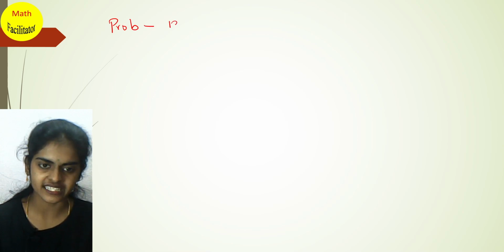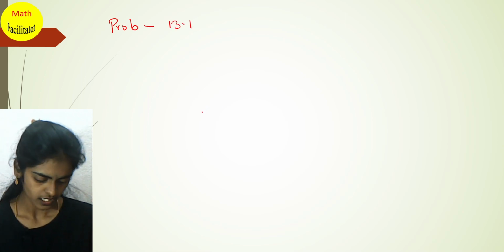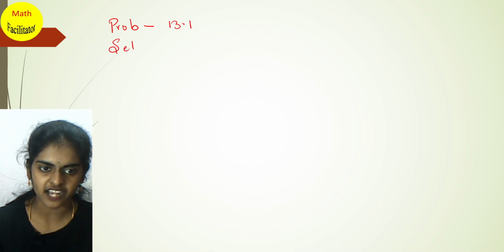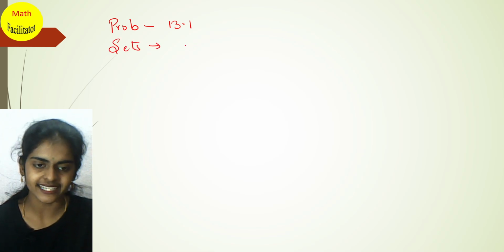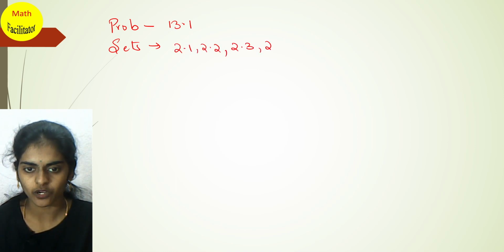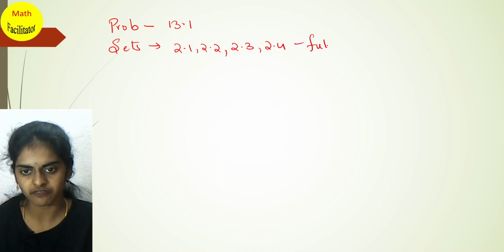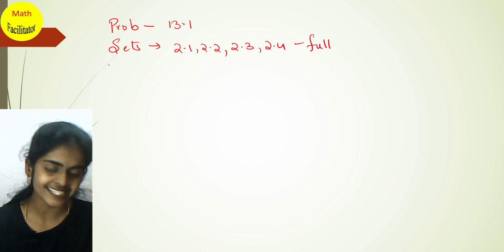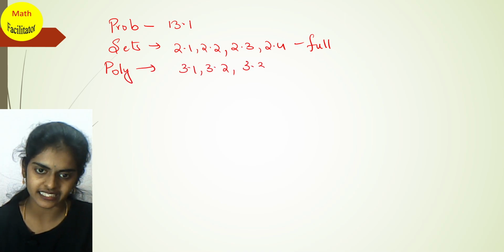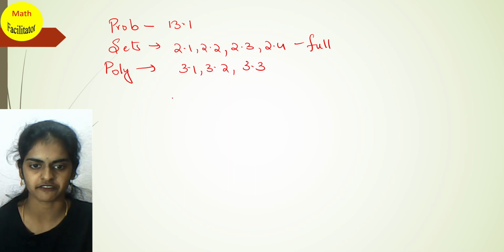Okay, next is probability. You have only exercise 13.1. Next we have the sets chapter: exercise 2.1, 2.2, 2.3 and 2.4. That means the full chapter you have for your examination. Next is polynomials. You have exercise 3.1, 3.2 and 3.3. Exercise 3.4 you don't have.